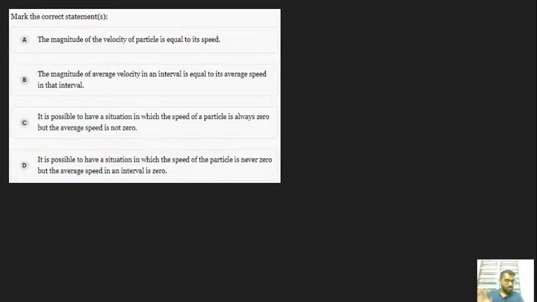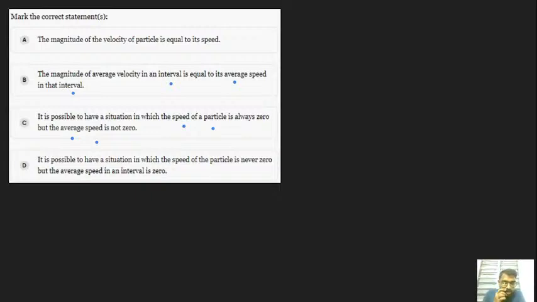This must be the final question. Okay. Let's see. Mark the correct statements. The four options they have given: The magnitude of the velocity of the particle is equal to its speed. The magnitude of average velocity in an interval is equal to average speed in that interval. It is possible to have a situation in which the speed of the particle is always zero, but the average speed is not zero. It is possible to have a situation in which the speed of the particle is never zero, but the average speed in an interval is zero.